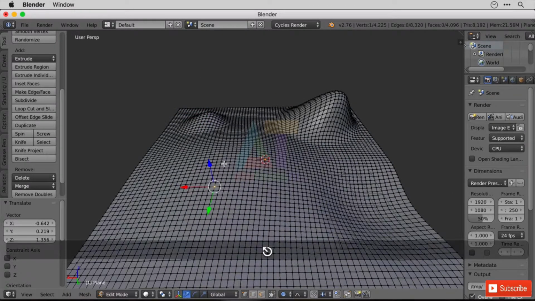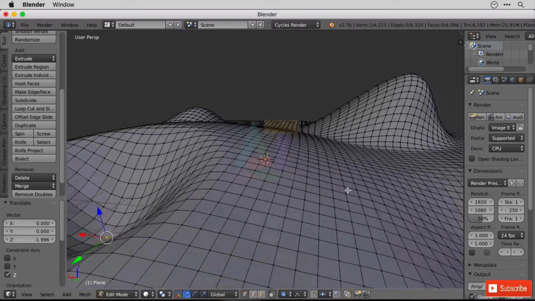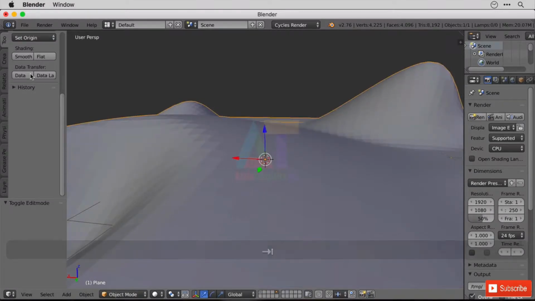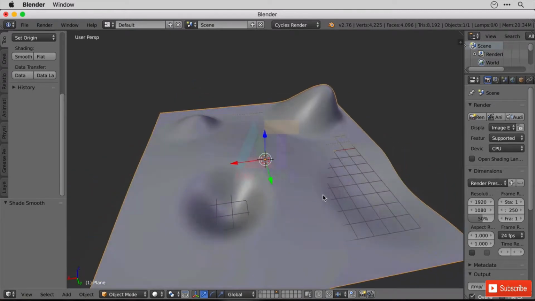I don't want to rotate, wrong one. I want to move. There we go. So lots of geometry going on there. A lovely smooth terrain. In fact, it only will be smooth if I turn on smooth. So there we go. We've got a basic terrain, but now we can start putting our mesh objects on.